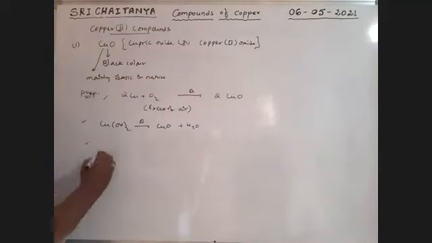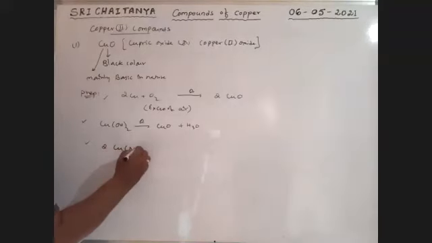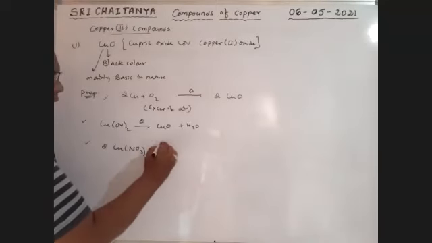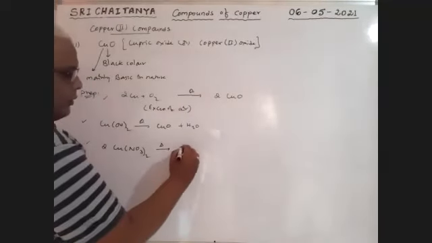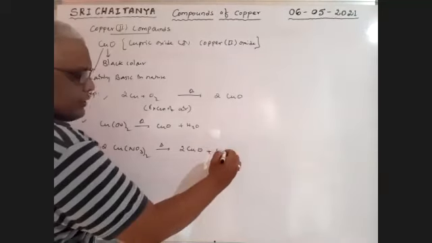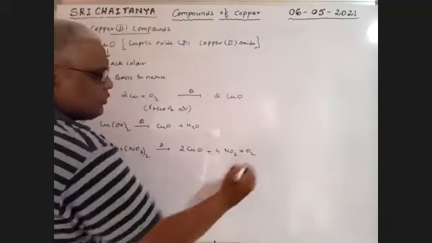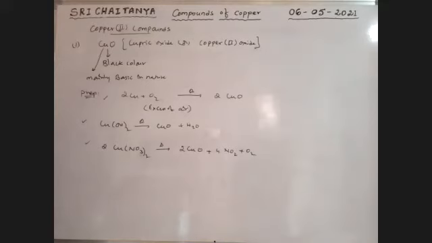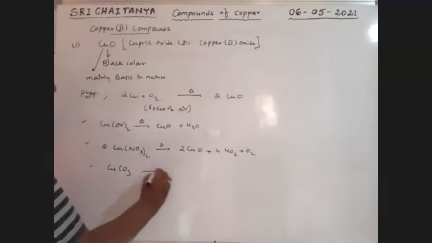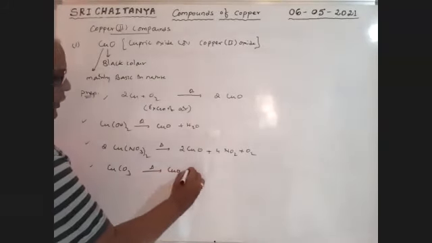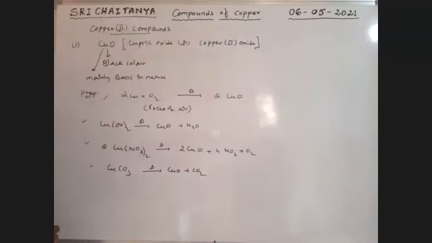Next, nitrate: when copper nitrate, cupric nitrate, Cu(NO3)2, is heated, it gives 2CuO plus 4NO2 plus O2. Next, carbonate: CuCO3 on heating gives CuO plus CO2. These are some preparation methods.